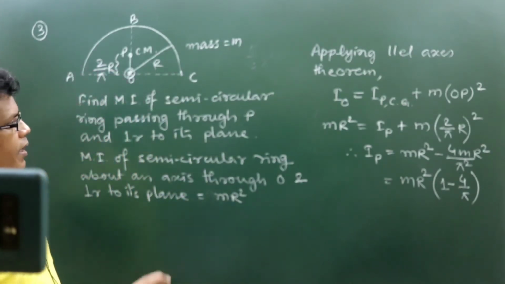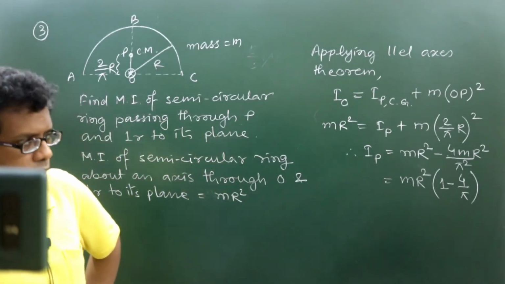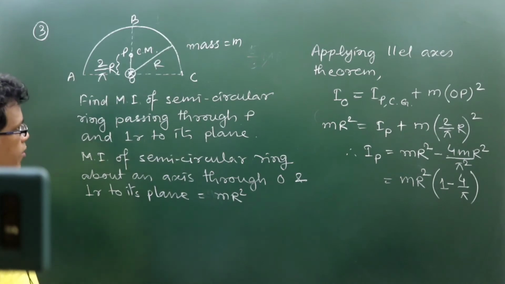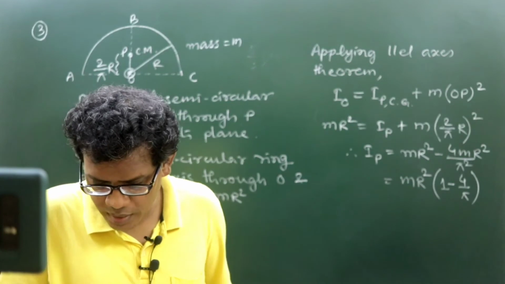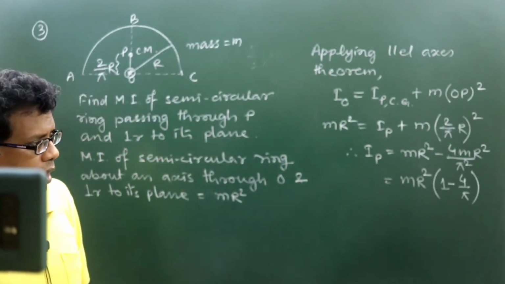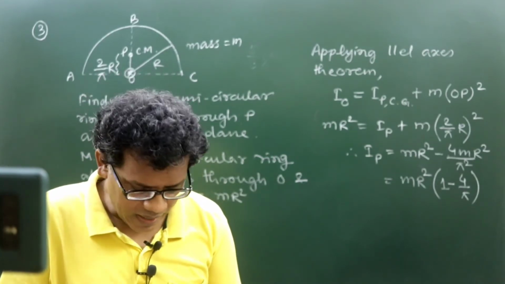Okay, so that will be done in this way. We know the MI about the axis at O, and we were supposed to know the MI about the axis through the center of mass. So this time we do not know the ICG. In fact, we are supposed to find the value of ICG in this case.